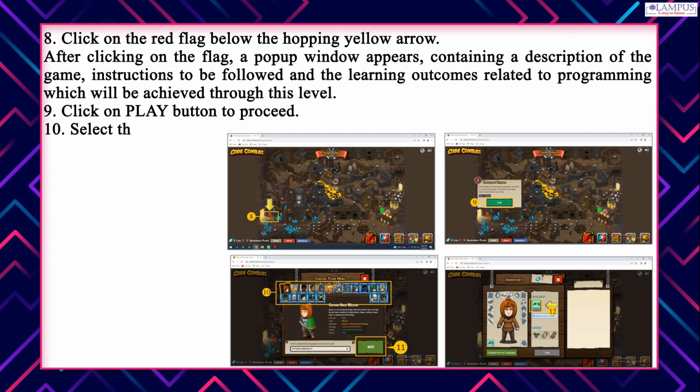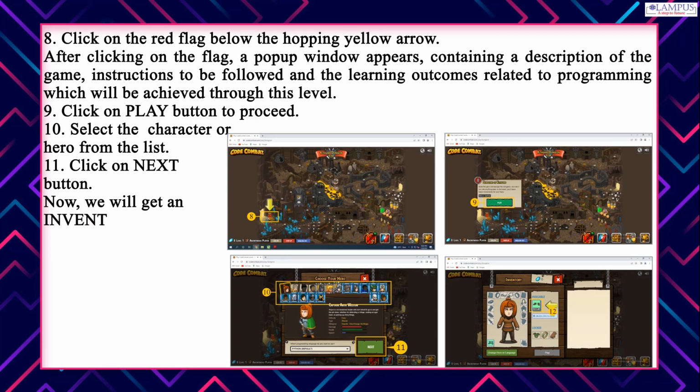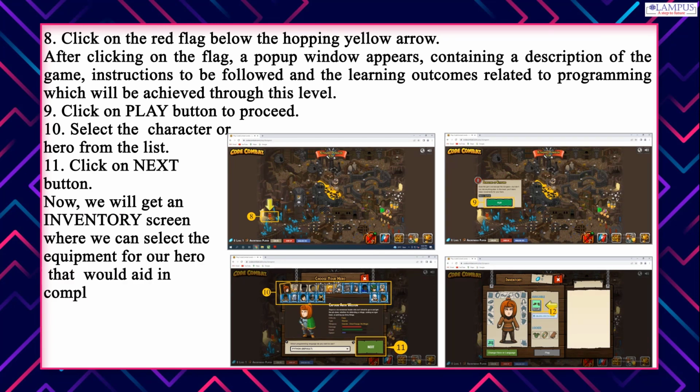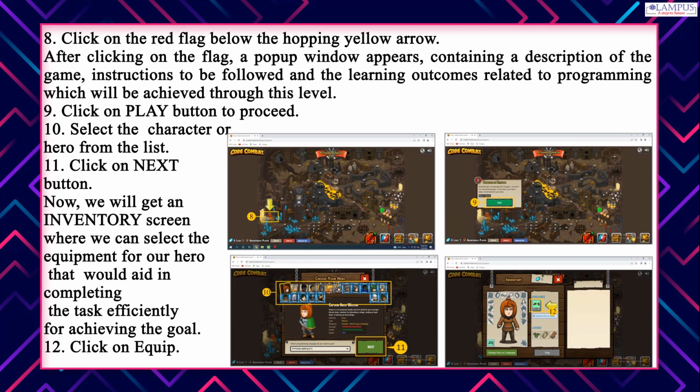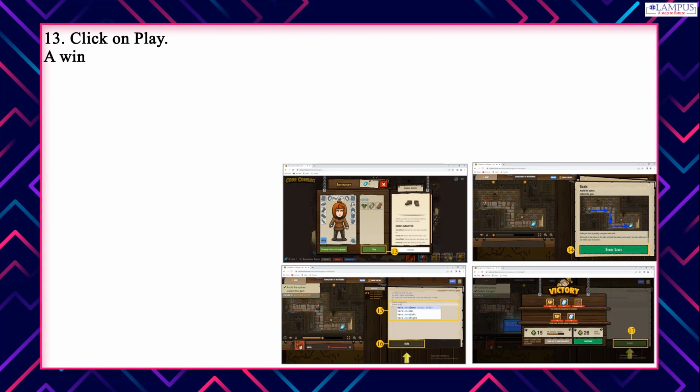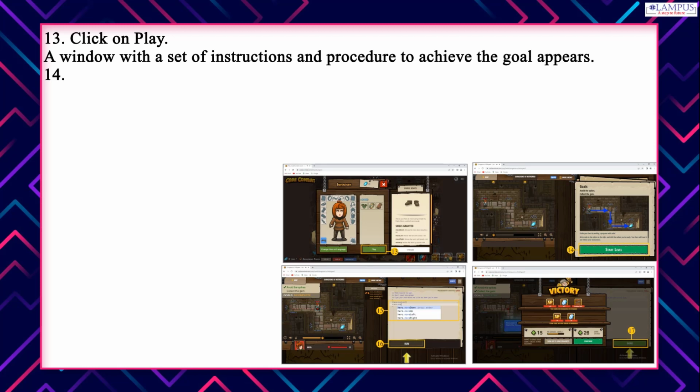10. Select the character or hero from the list. 11. Click on the Next button. Now, we will get an inventory screen where we can select the equipment for our hero that would aid in completing the task efficiently for achieving the goal. 12. Click on Equip. 13. Click on Play. A window with a set of instructions and procedure to achieve the goal appears. 14. Click on Start Level.